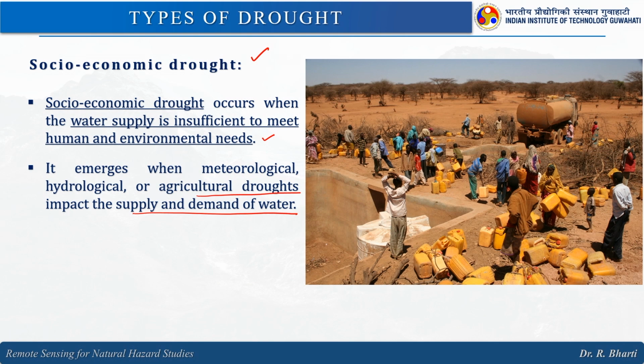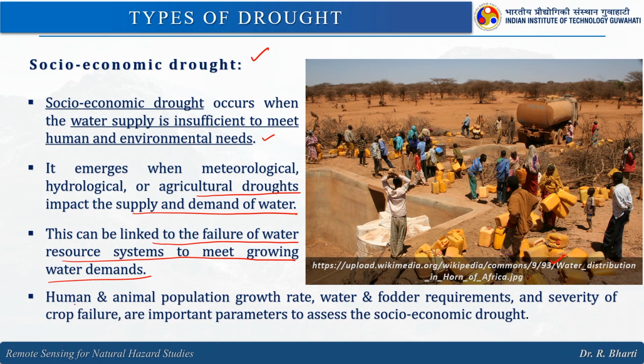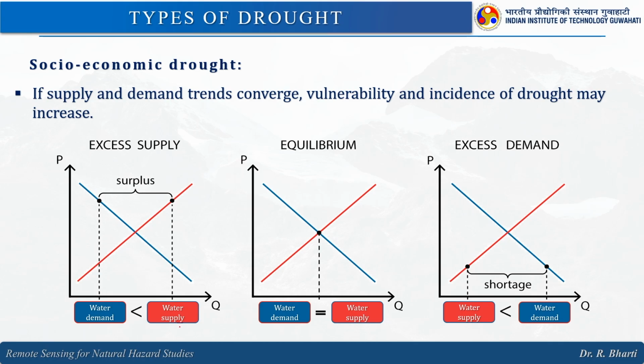So, here the situation will be something like this. This can be linked to the failure of water resource systems to meet growing water demand. Human and animal population, growth rate, water and fodder requirement and severity of crop failure are important parameters to assess the socio-economic drought.